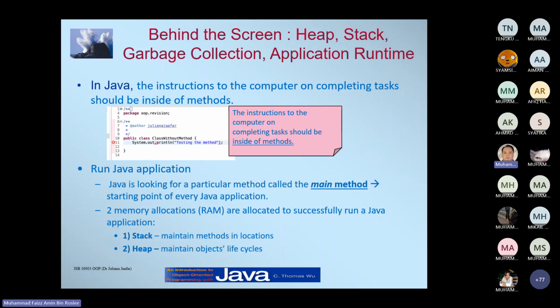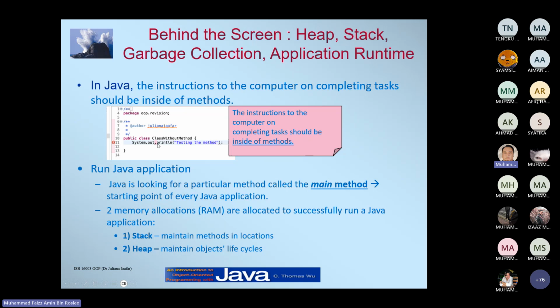Behind the screen of your program, you will have a heap, specifically in Java. You have a heap, stack, garbage collection, application runtime. In Java, the instructions to the computer on completing a task should be inside a method. I think I already mentioned to you guys, everything must be run inside a method.